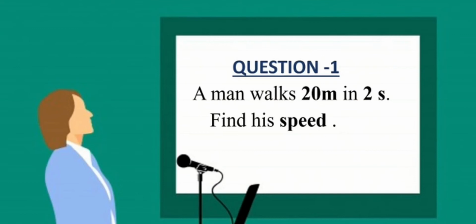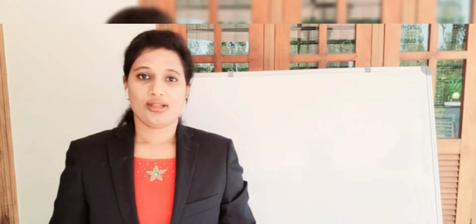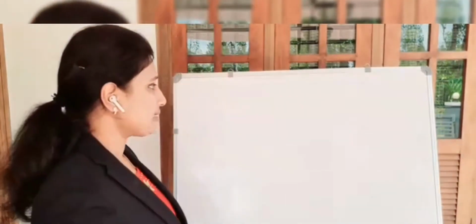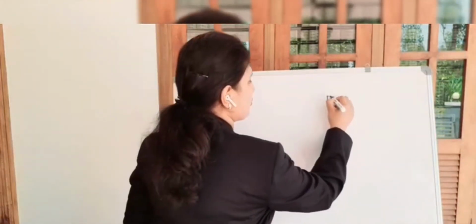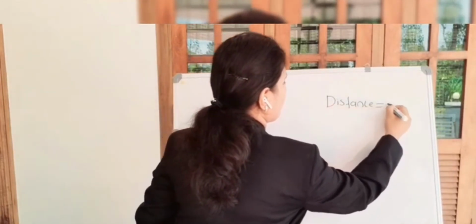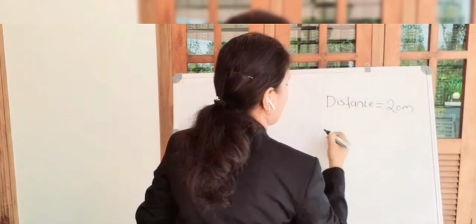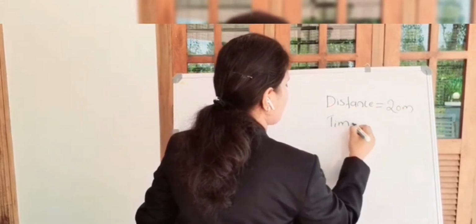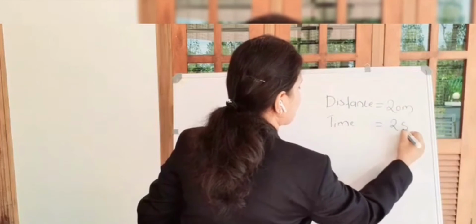Question number 1. A man walks 20 meters in 2 seconds. Find his speed. Before going to solve the question, let us identify the quantities mentioned in the statement. From the question, it is clear that distance is equal to 20 meter and time is equal to 2 seconds.